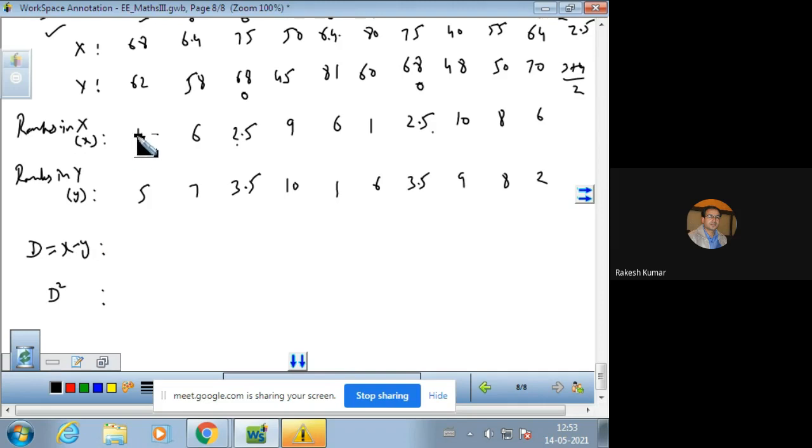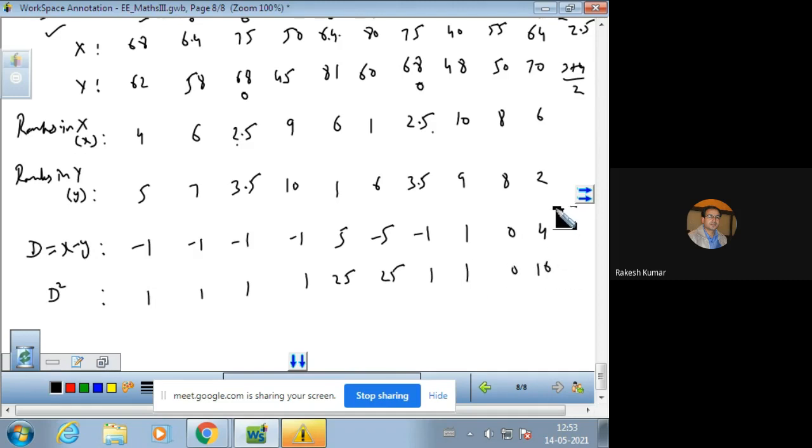So X minus Y, 4 minus 5 is minus 1, that is minus 1, that is minus 1. 5 minus 5, minus 1, 1, 0, and 4. And the squares will be 1, 1, 1, 1, 25, 25, 1, 1, 0, 16. And your sum total of D square comes out to be 72, and the sum total of D comes out to be 0.